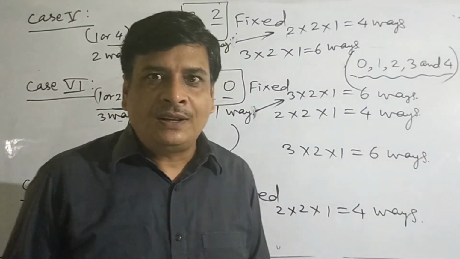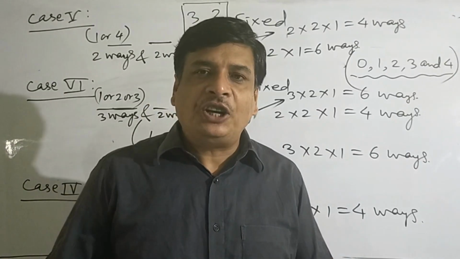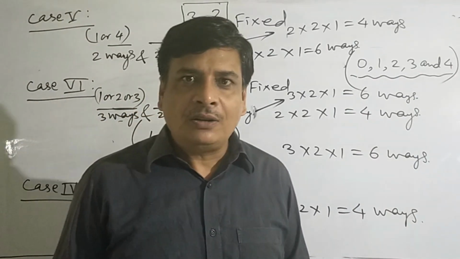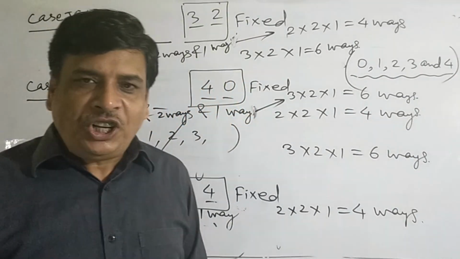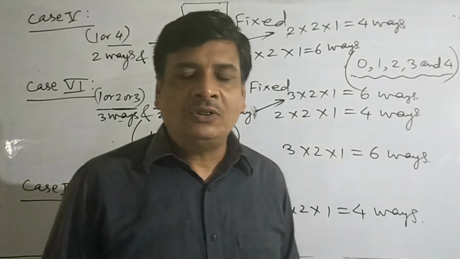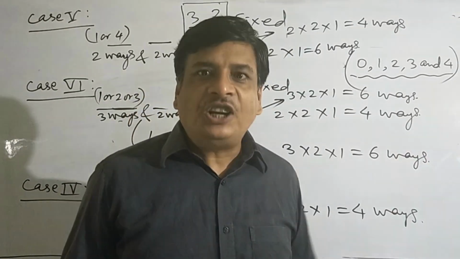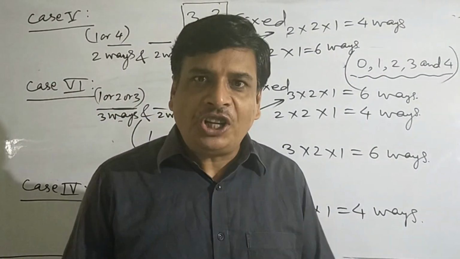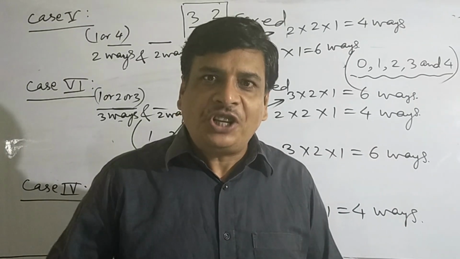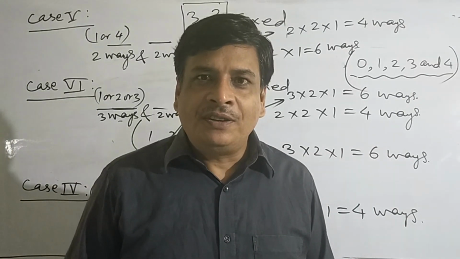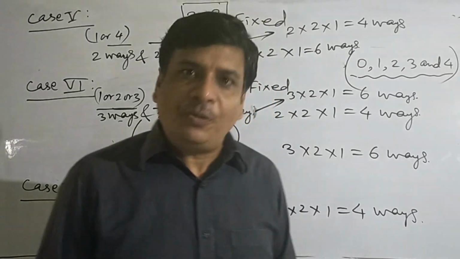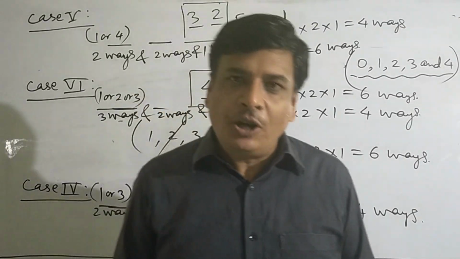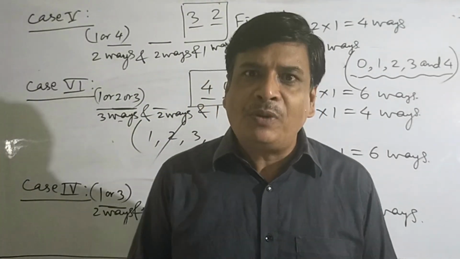So if a number of 4 different digits is divisible by 4, the last 2 digits will be either 04 or 12 or 20 or 24 or 32 or 40. So these are different possibilities of selecting the last 2 digits. These all should be divisible by 4. So these are the possible ways for forming the numbers of 4 different digits divisible by 4.